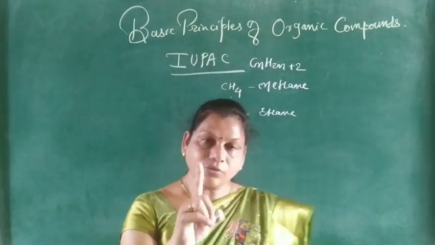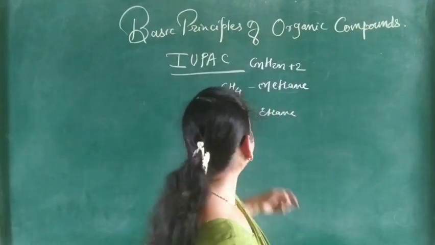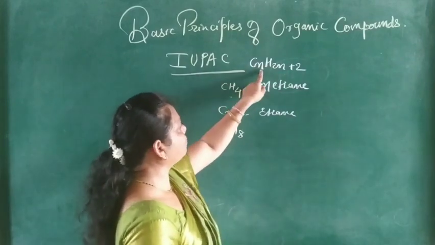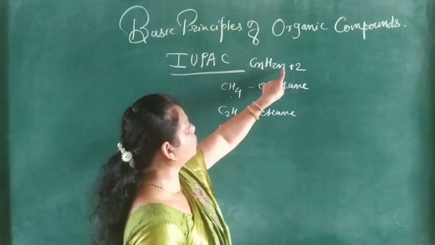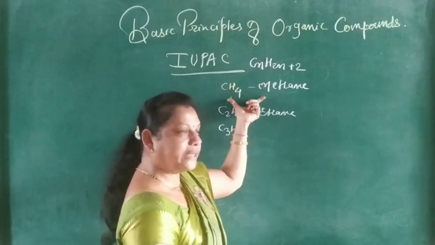When n is equal to 1, then C1, 2 into 1 plus 2, that is 4, so CH4.